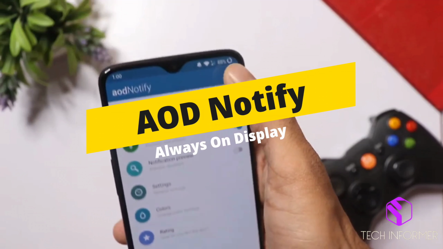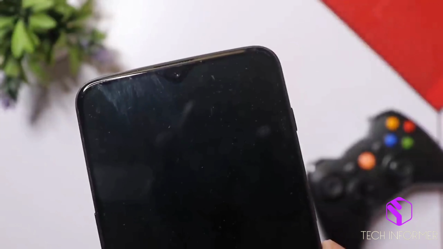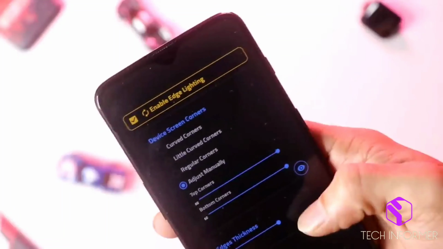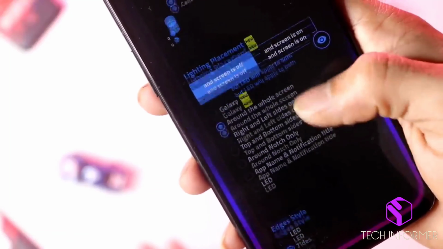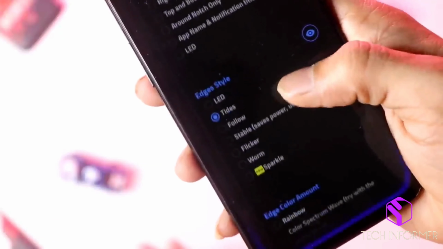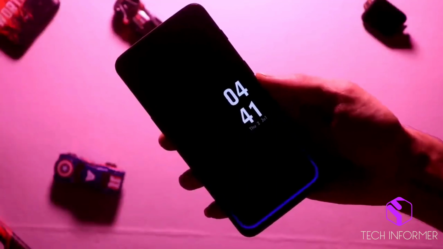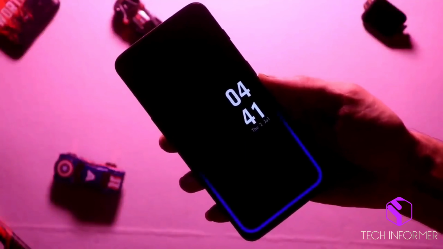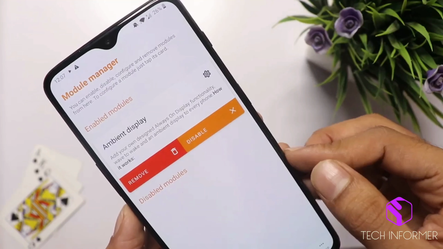In hash 4, I would like to recommend this application called AOD Notify, which uses your dewdrop or punch hole display to notify your updates. You can also use this type of edge screen lighting and cool animations. You can select the color of this edge lighting and the font. You can add widgets such as time, notifications, music player and much more.